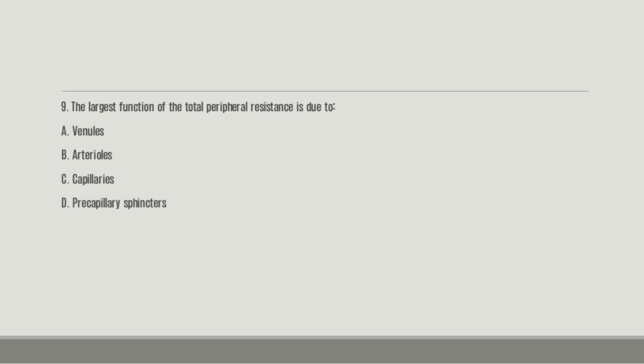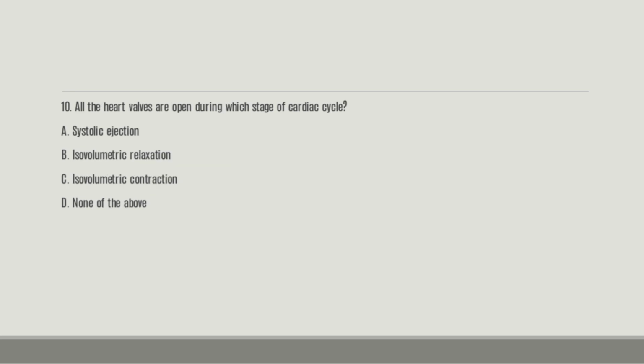Number 9. The largest fraction of the total peripheral resistance is due to dash. A. Venules, B. Arterioles, C. Capillaries, D. Pre-capillary sphincters. And the right answer here is B. The arterioles, which are also known as the resistance vessels.